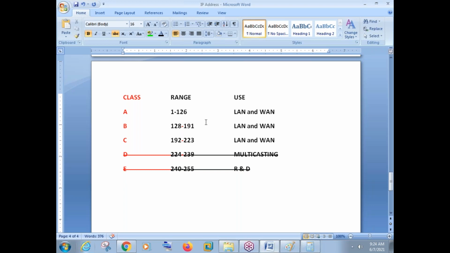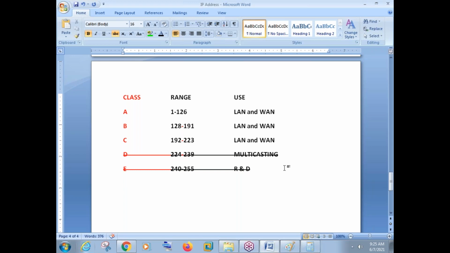Multicast means 1 to a group. Like suppose Cristiano Ronaldo is talking to his Portuguese team, or Cristiano Ronaldo is talking to a Juventus team. That is called multicast. One person is talking to a group of people. And broadcast means one person is talking to everyone. He is sending a message to everyone. So these class D addresses are reserved for multicast.